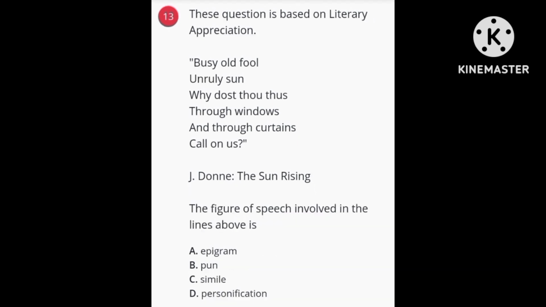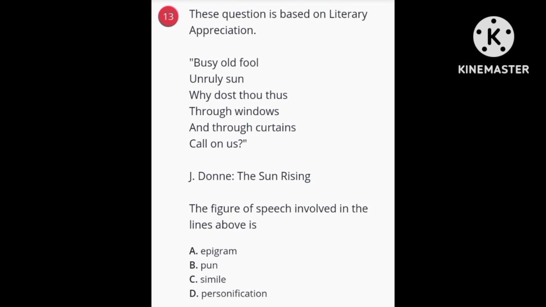Question number 13 is also based on John Donne's The Sun Rising. Question is, the figure of speech involved in the lines above is. The question is all about which form of figure of speech is used in the lines above. In the options, we have option A, epigram, option B, pun, option C, simile, option D, personification. Let's explain the meaning of epigram.